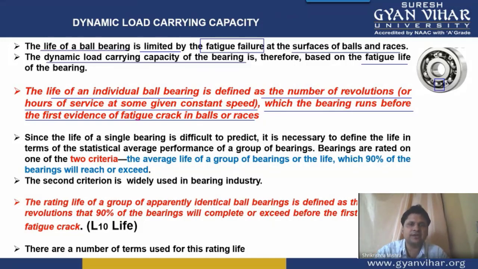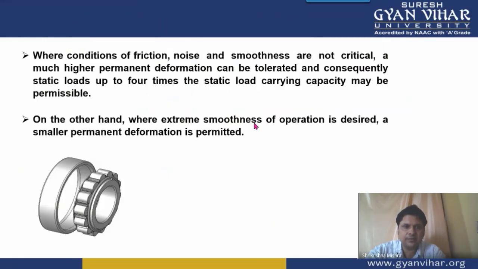So if you want to check the life of a bearing, how can we check it through experiment? We can rotate it at a constant speed, and we can check the number of revolutions attained by it at a particular load before the evidence of the first crack. That will give you the value of the life of the bearing.